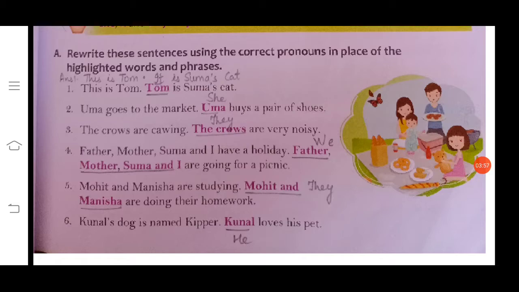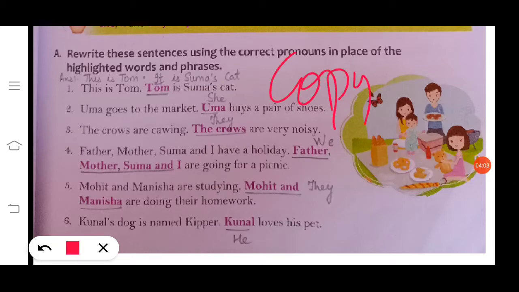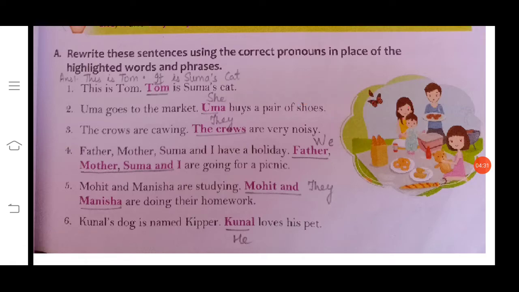You will be doing this exercise in your notebook, in the copy. Number 1: this is Tom. Tom is Suma's cat. Okay, this is the question. How will you write the answer? The answer will be: this is Tom, and now again Tom is Suma's cat, so Tom is used again. Two times we don't use the same noun. The second time we use the pronoun for that noun. So instead of Tom we will use it. It is Suma's cat. So you will underline Tom in the question, and in the answer you will underline it.